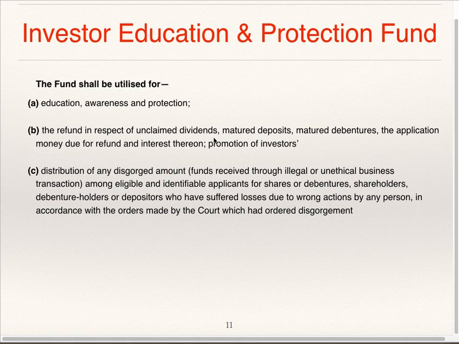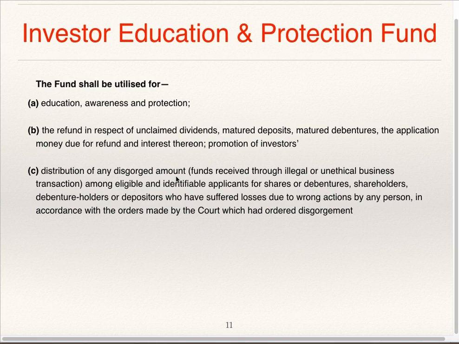So, for these purposes only, the fund amount can be utilized for education, awareness, then for refunding unclaimed dividend, matured deposit, matured debentures, for refunding application money, interest accrued thereon.